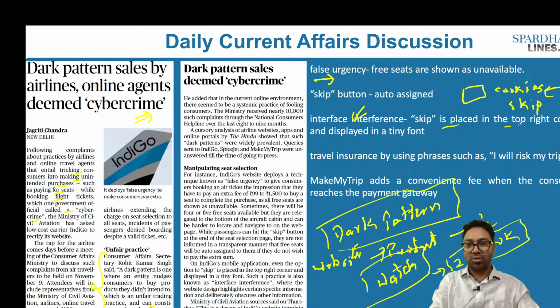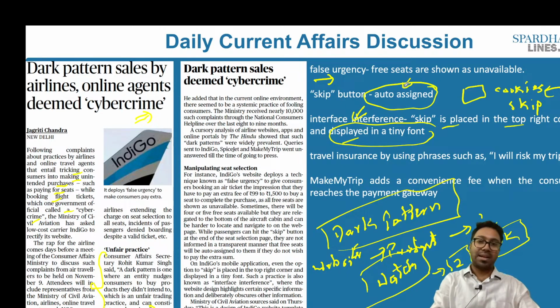Skip is placed in the top right corner and displayed in a tiny font, and added to it, whenever you also give the skip button, you should be able to get the seat allocation. Let's say for example, if there is a particular seat that you have selected, even if that is not there, it has to be auto assigned, but that is not taken into picture by these companies.